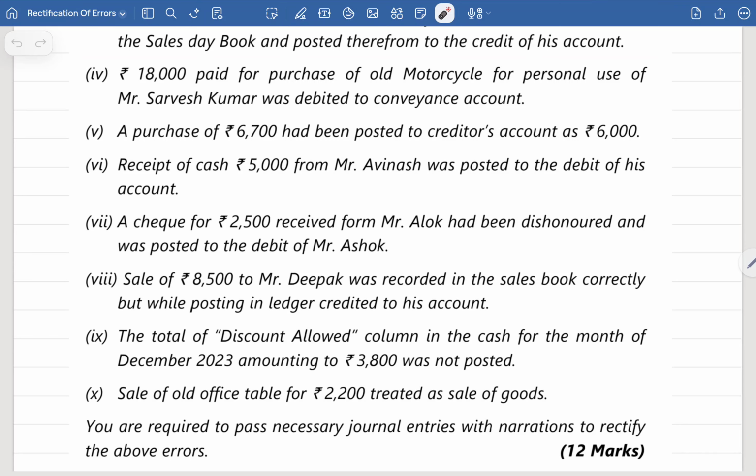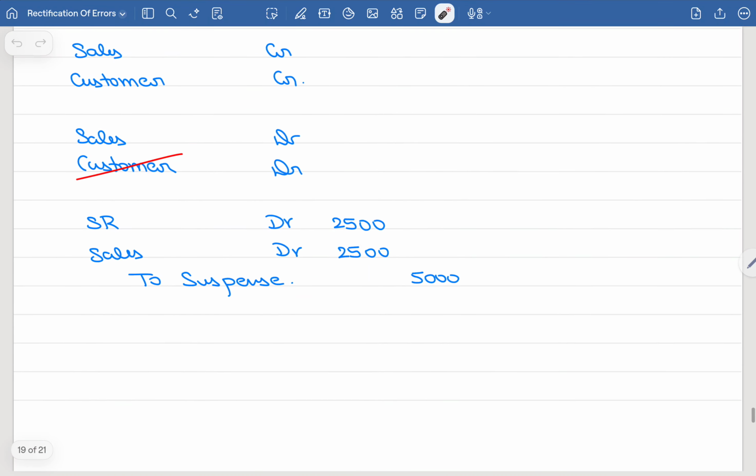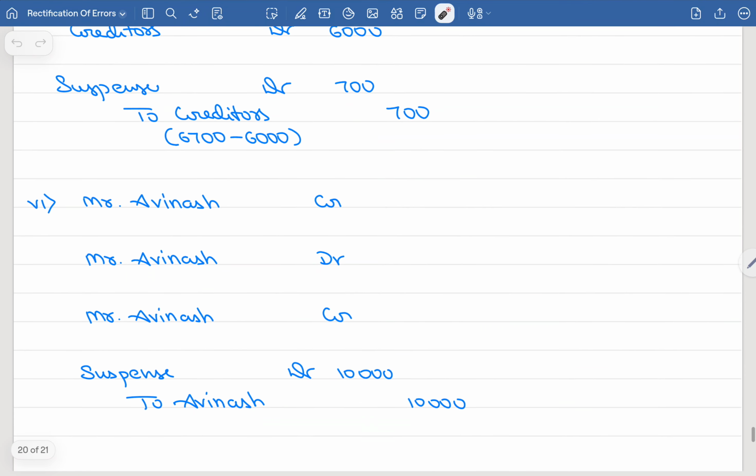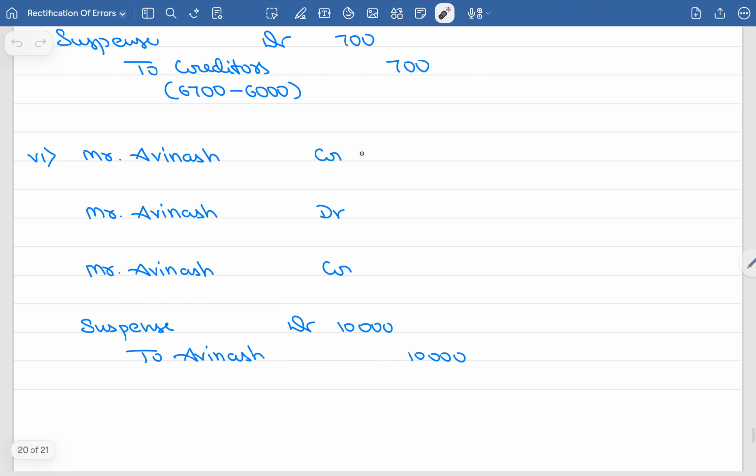So what have they done? They have debited the cash account correctly, but while crediting the Avinash account, they have written the amount on the debit side of the Avinash account. So how to rectify this? See here, on this entry Mr. Avinash account should have been credited, but what have they done? Avinash account debited. So if I reverse this entry, Avinash account will be credited.